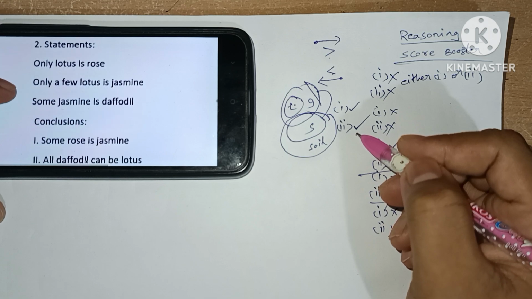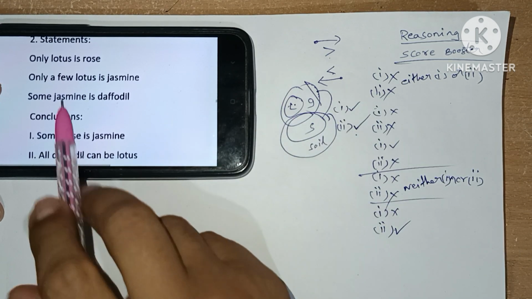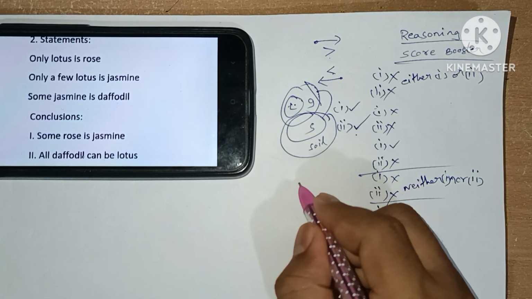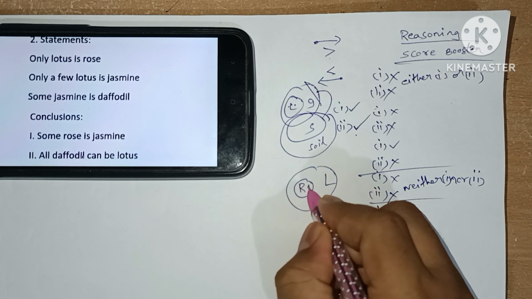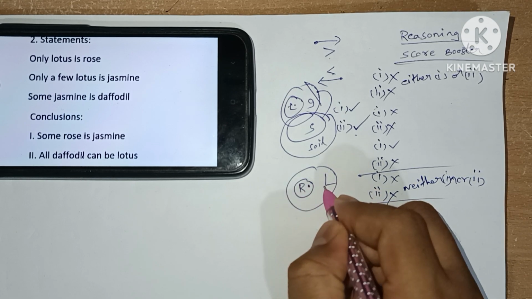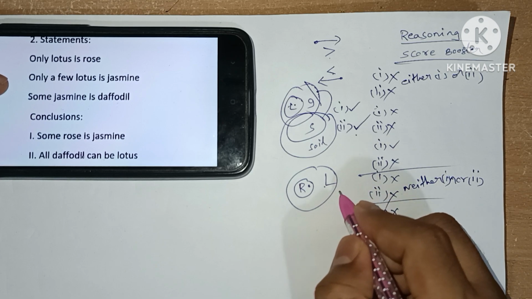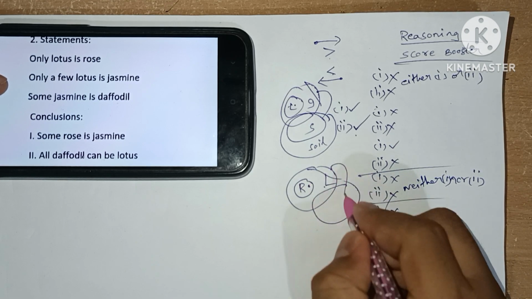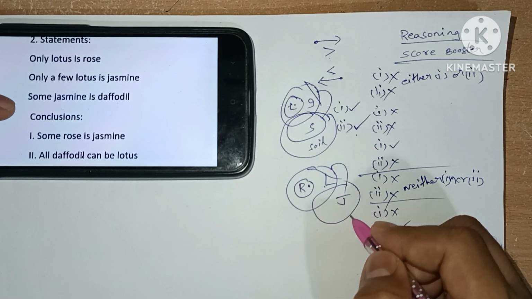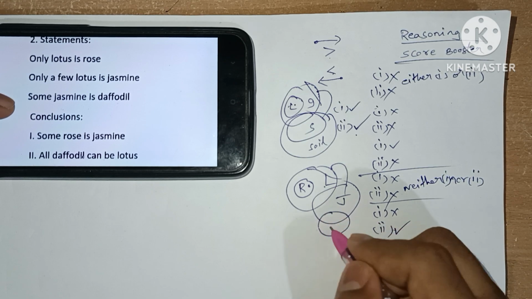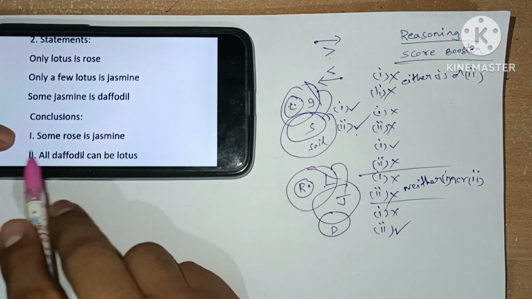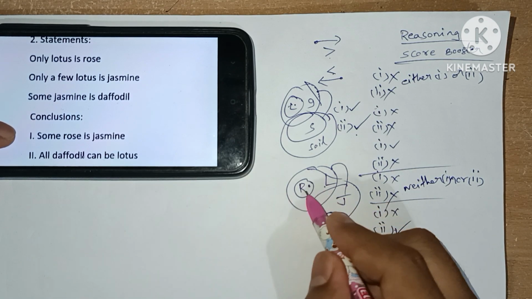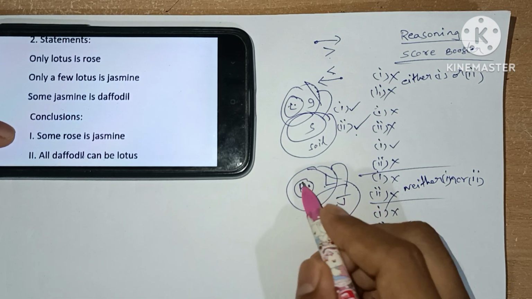Second question. Only lotus is rose means all the rose is inside lotus and rose doesn't share with anything except lotus. Second statement, only a few lotus is jasmine. Third one, some jasmine is daffodil. Okay, now let's see the conclusions. Some rose is jasmine, some part of rose is sharing with jasmine. No, it is not.